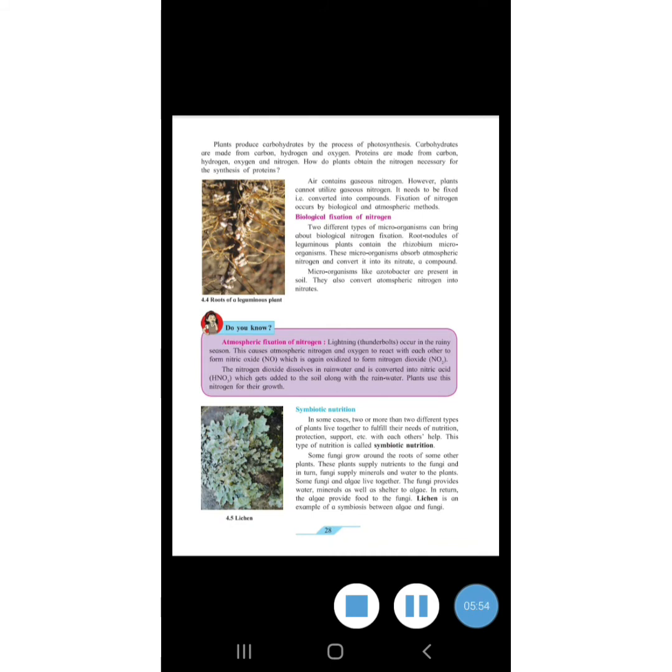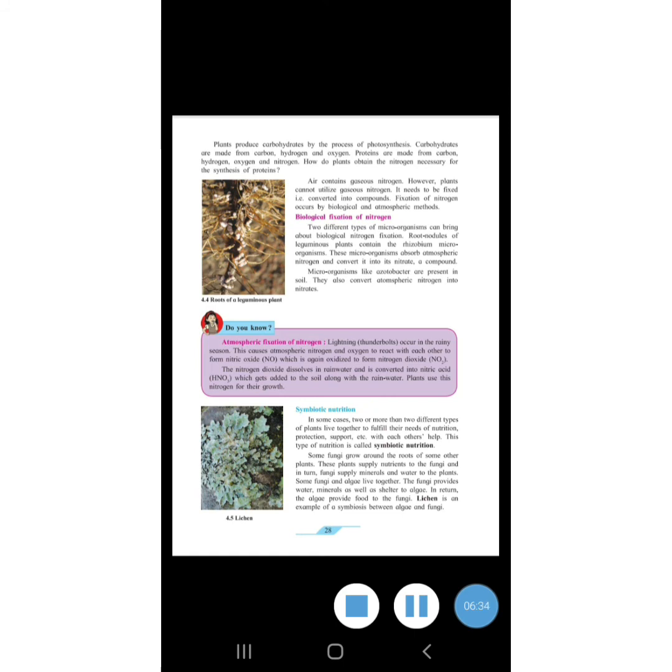What is symbiotic? Two or more plants of different type live together in the same condition, helping each other. For example, fungi try to live on one of the plants. Have you seen in rainy season the bark of a coconut tree contains a green, flesh-like structure on it? That is the fungi. It's also called fungus.